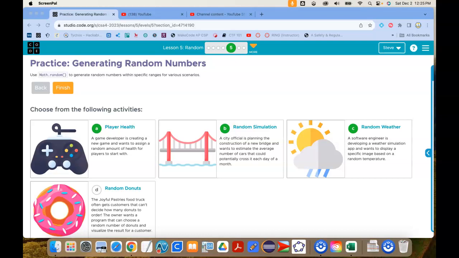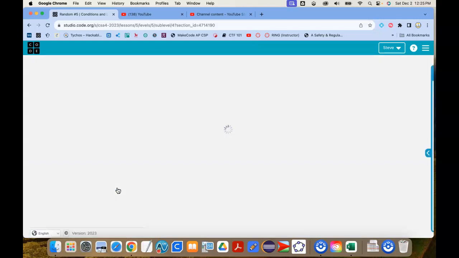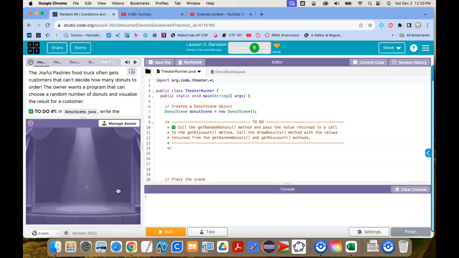All right, kids, here's the last choose your own adventure in level 5 of lesson 5, where we're generating random numbers. Random donuts. This could be good. Back of the Joyful Pastries food truck. There is a theater class. There is. So it's the theater runner class. We've got a donut scene object that is called donut scene, and it's a new donut scene that takes no param. We're passing nothing to it.